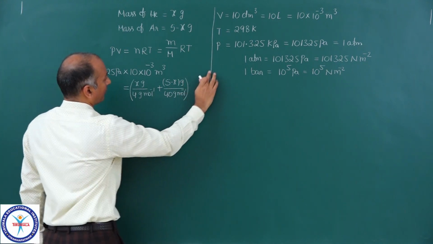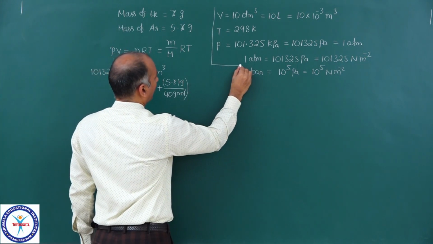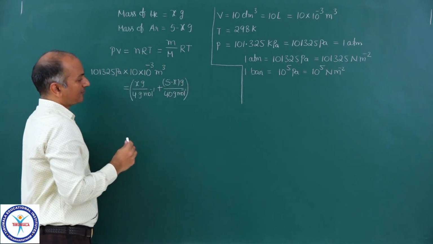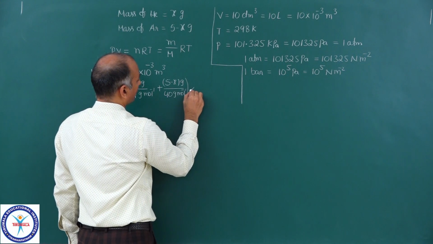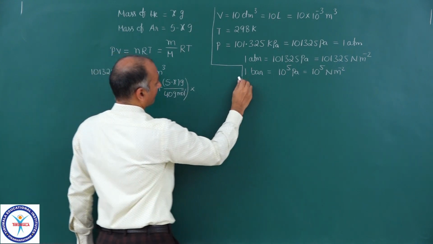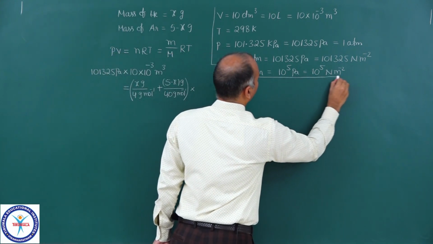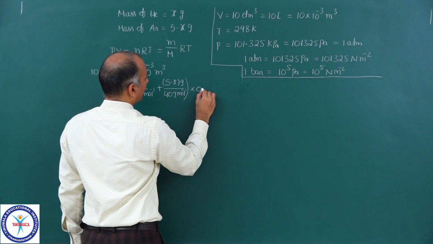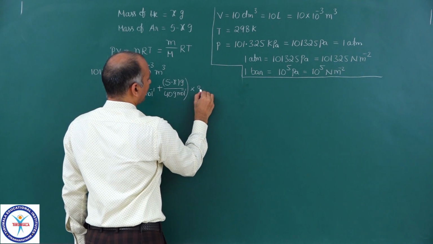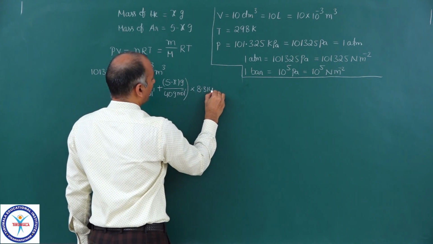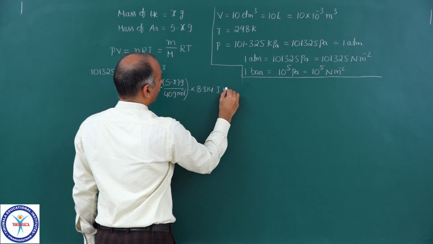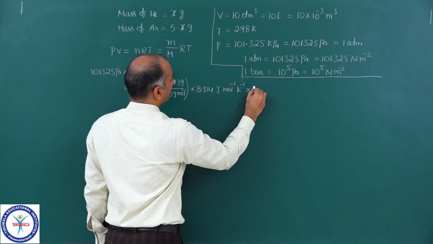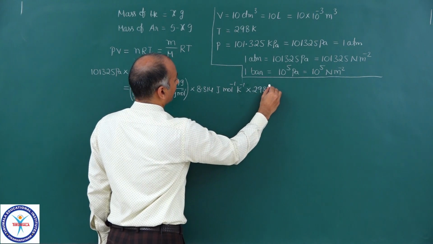These are the total number of moles, and we have taken everything in SI system. So into R value. What is the value of R in SI system? 8.314 joule per mole per Kelvin, and into temperature, that is 298 Kelvin.